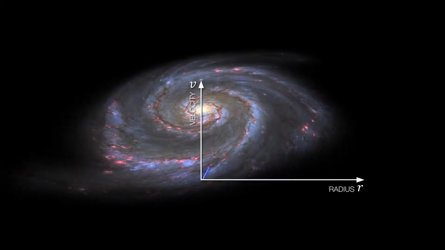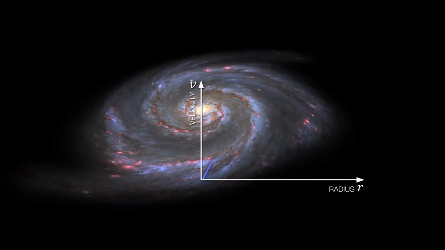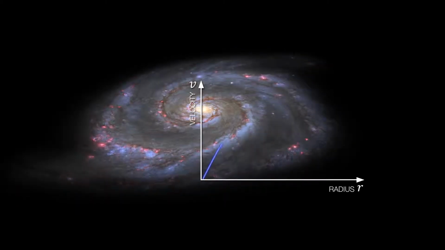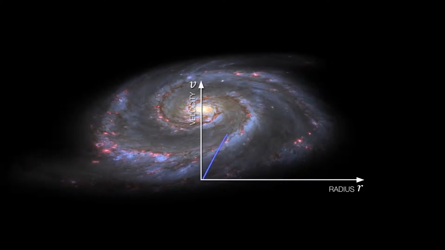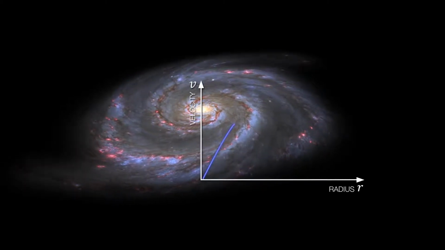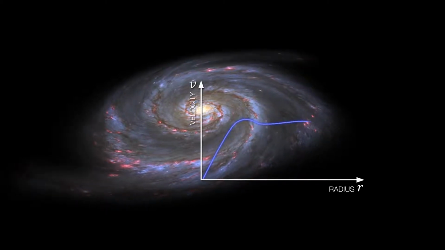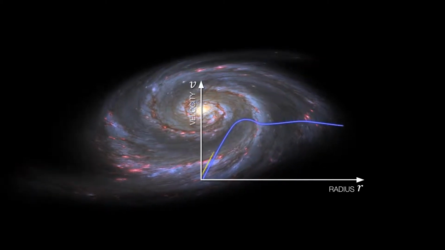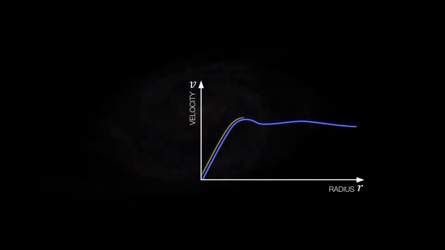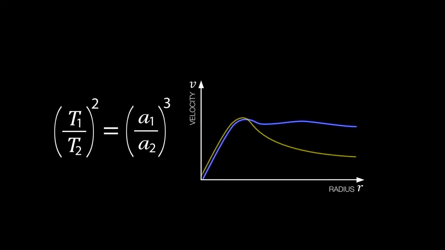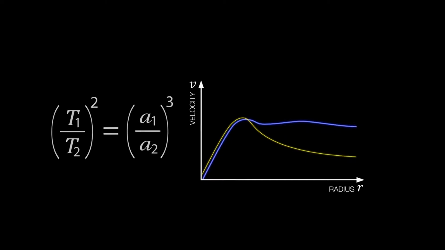Starting from the center of rotation of the galaxy, the graph representing the rotational velocity of the galaxy initially increases steeply with ever greater distance from the center of rotation. However, at a specific distance, the graph levels off and remains almost constant. Naively, it had been assumed that the rotational velocity would fall off according to Kepler's third law. However, Kepler's third law describes the orbital velocity of planets orbiting a single star.